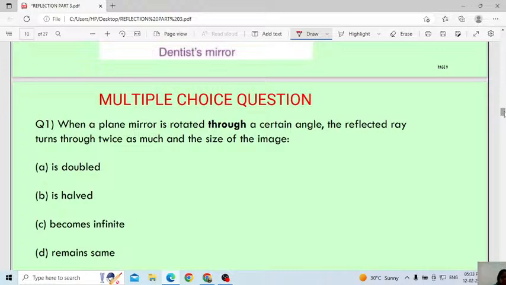When a plane mirror is rotated through a certain angle, the reflected ray turns through twice as much. The size of the image: tell me the answer. What is the answer here?